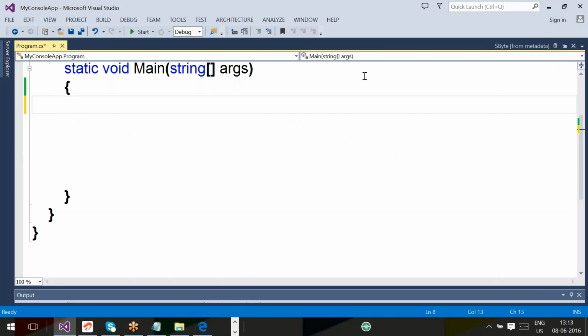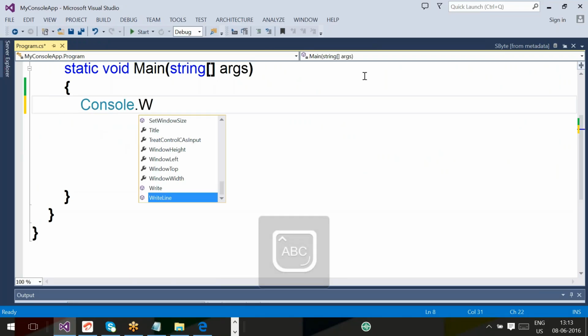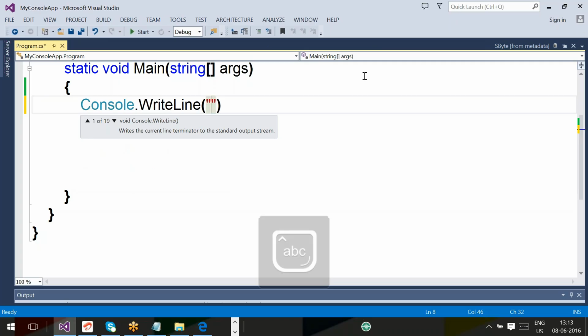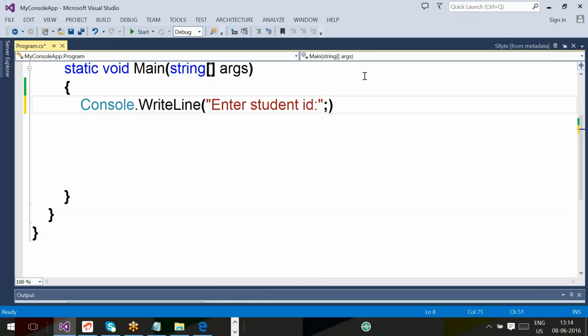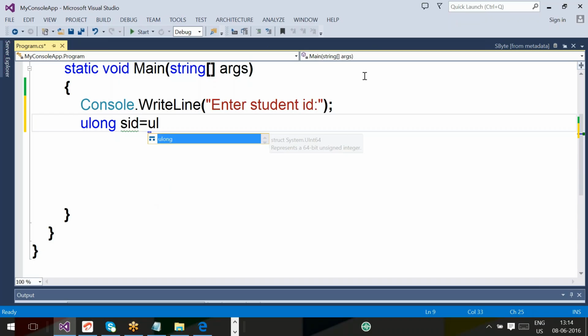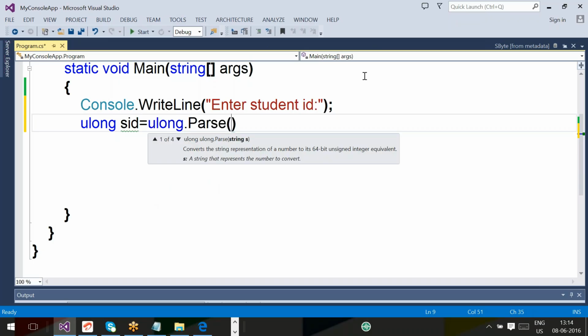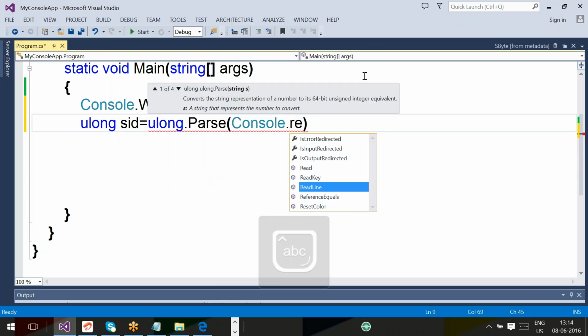Whenever you log into Console.WriteLine, write "Enter student ID". Next, ulong SID equal to ulong.Parse, next Console.ReadLine.